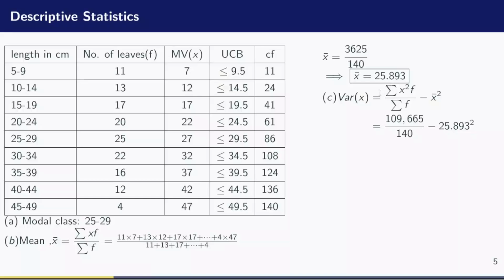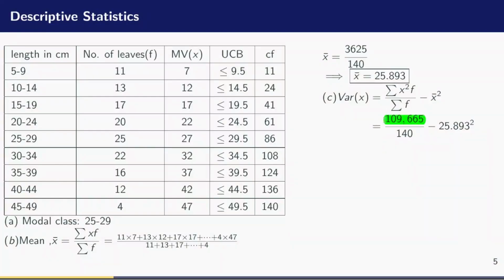So how do we obtain the sum of x squared times f? The sum of x squared times f basically means that I come to this table, and for each value of x, I square it and multiply it by each frequency. So basically, this is what I am doing. 7 squared times 11, I add it to 12 squared times 13, I add it to 17 squared times 17, I add to 22 squared times 20, I add to 27 squared times 25, all the way to 47 squared times 4. Then if I hit equal to, it will give me 109,665.